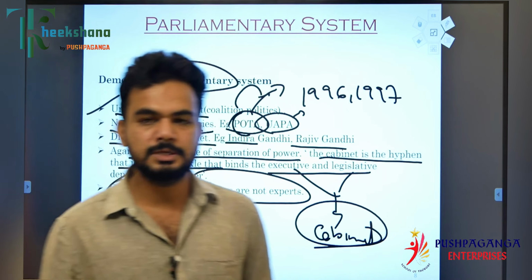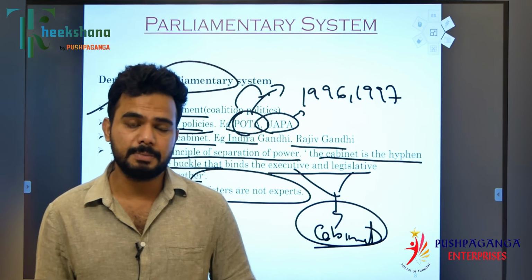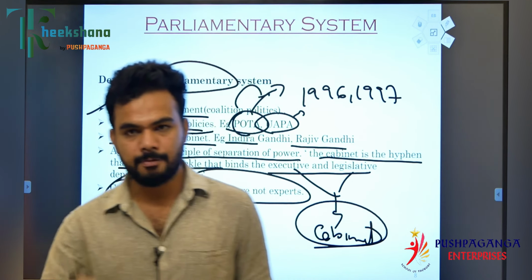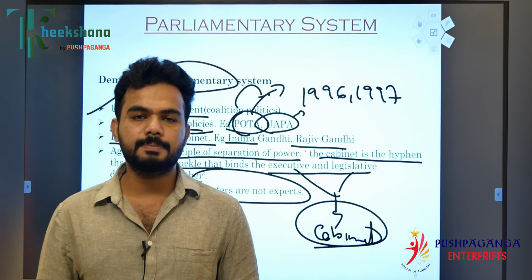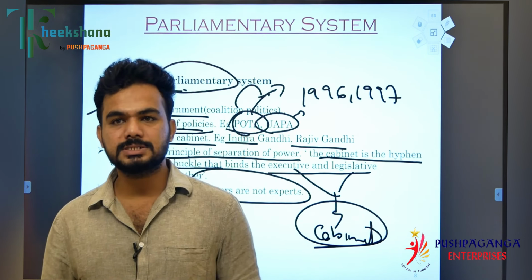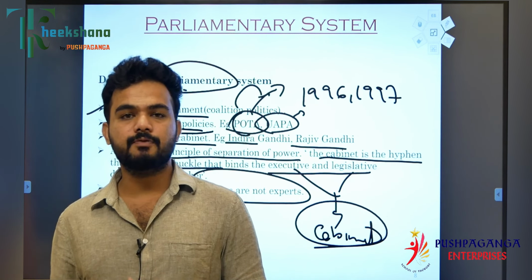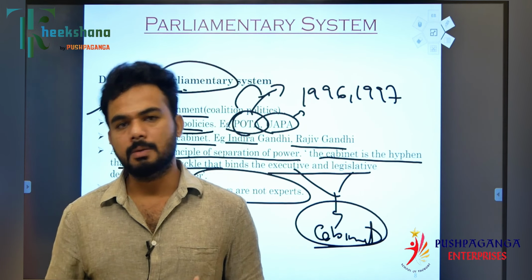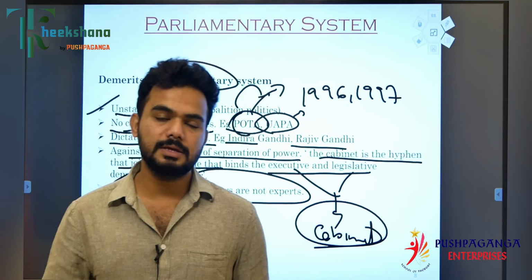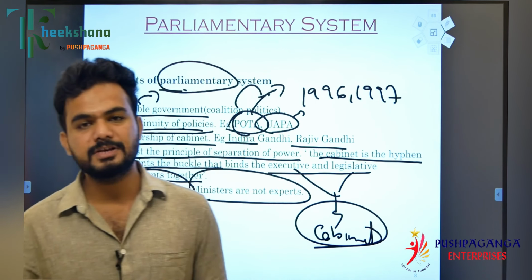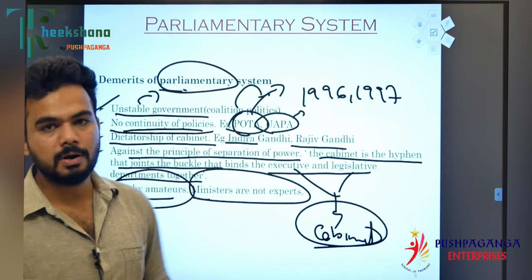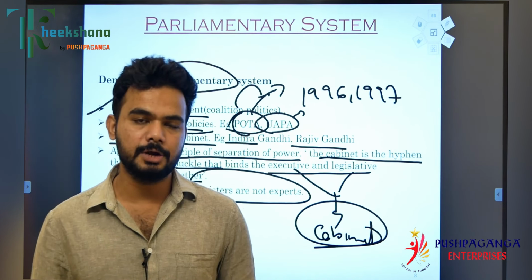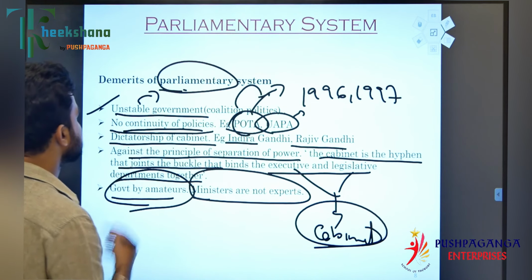For example, I'm taking an example, if a person is very close to the prime minister or the leader of the party or anyone, he can be chosen as the minister. He may not be a master's holder, but he becomes a minister for home affairs or external affairs. He may not be an IFS officer. He doesn't have any idea about external things, but he becomes the external affairs minister. So this is called an amateur government, because he is not an expert in the issues related to external affairs. So these are the demerits.